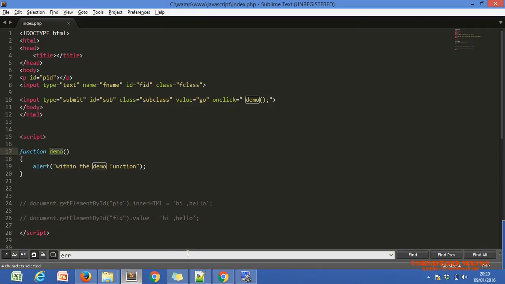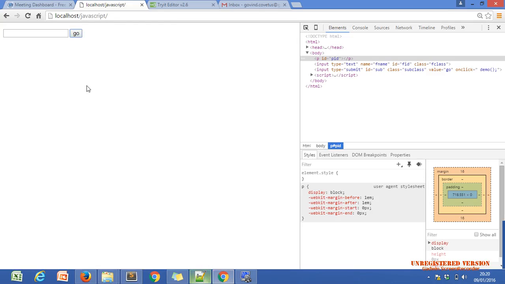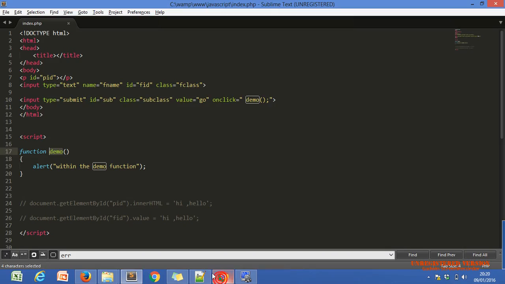Now my requirement is to call our JavaScript function whenever we click on the go button. What do we have to do for that? HTML provides events for HTML tags. This is one HTML tag, the submit button, and onclick, you can understand by the name itself, is one event.